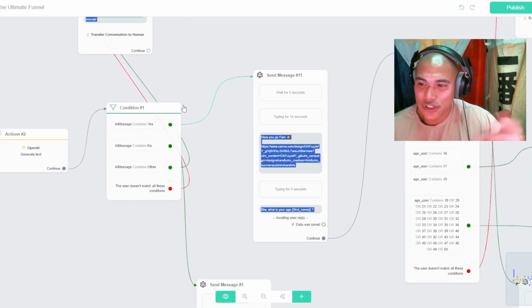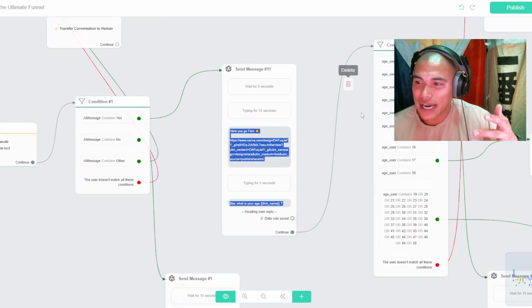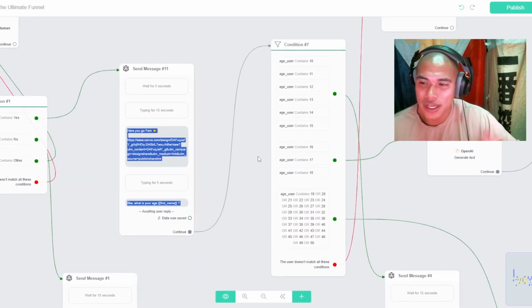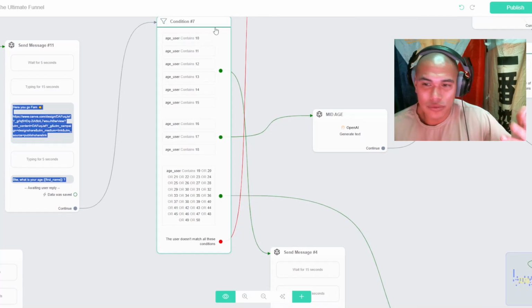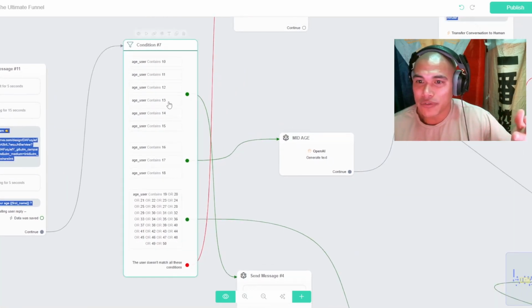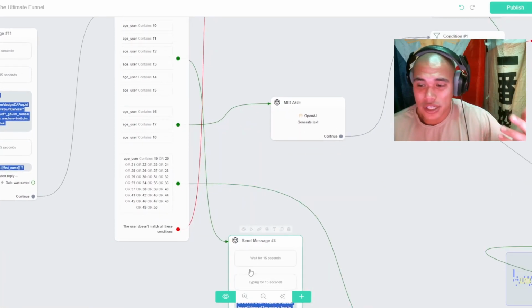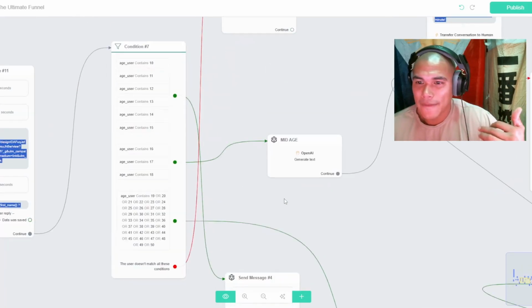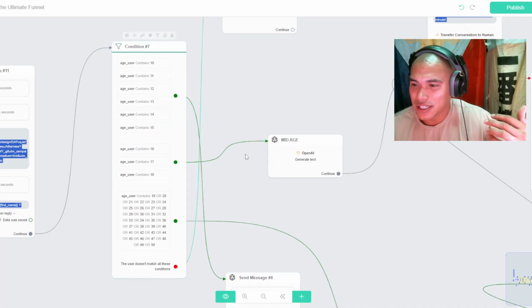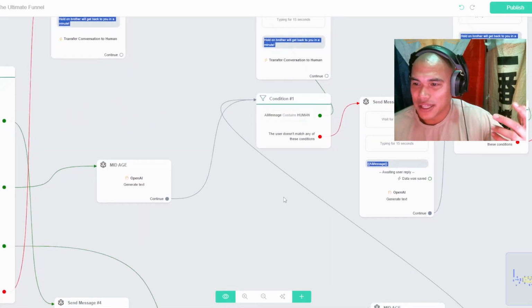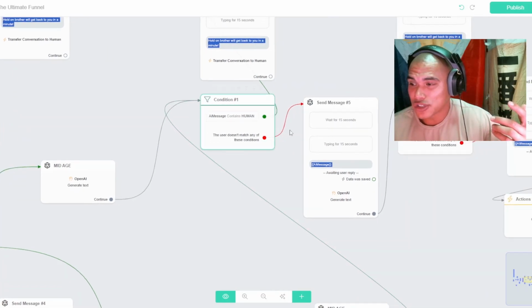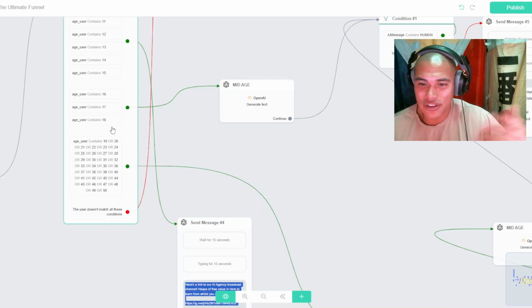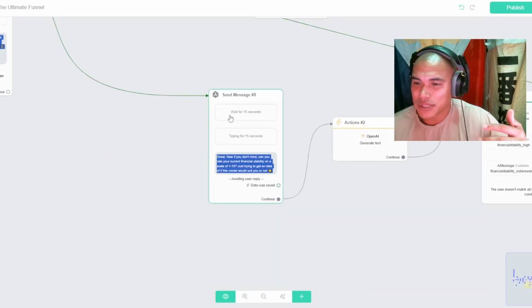Now if they continue to say yes, then it'll go here, and now it'll ask them those qualifying questions, right? "Hey, how old are you?" And then you list the values, and from there, if they're age 10 to 15, you can send them to a group: "Here, join my AI agency broadcast." 16 to 18, it'll filter through OpenAI, and then contain human. It keeps going, right?